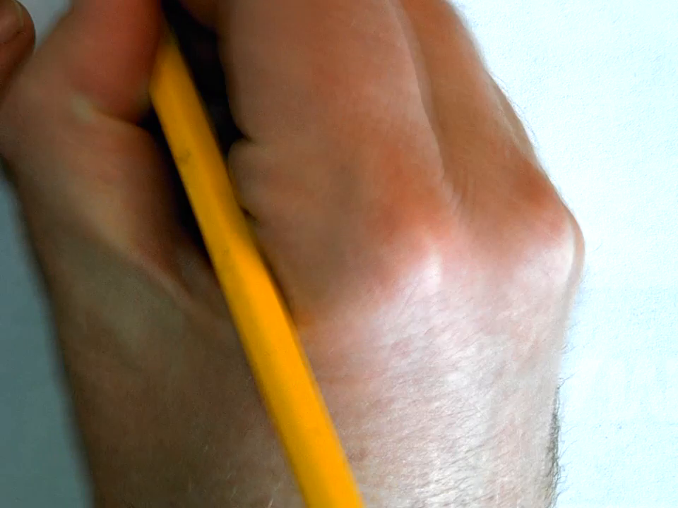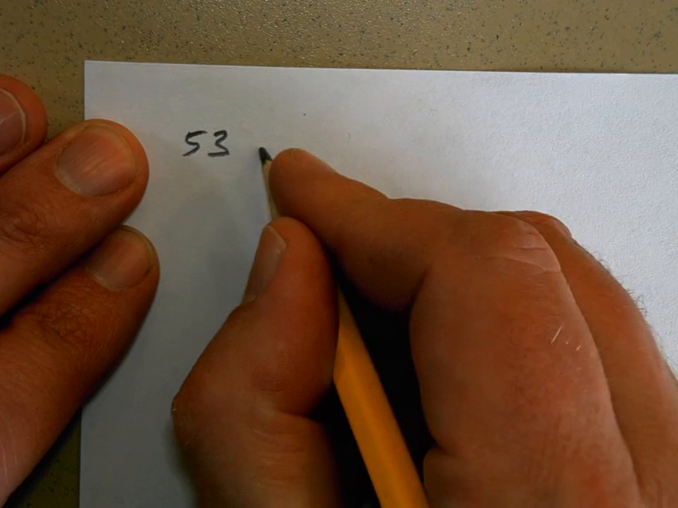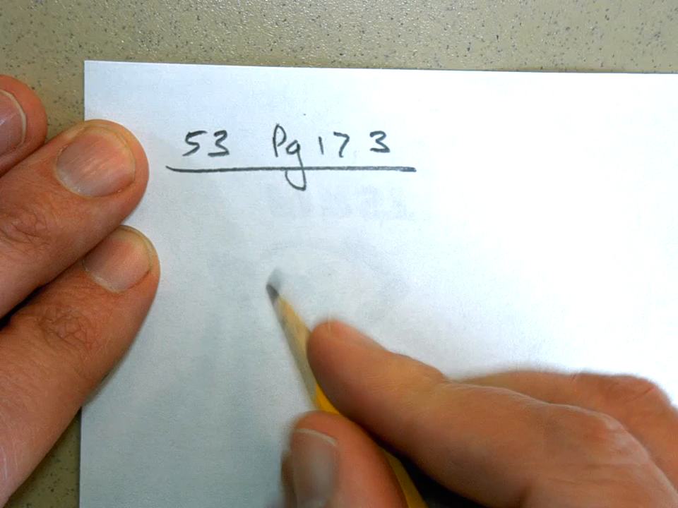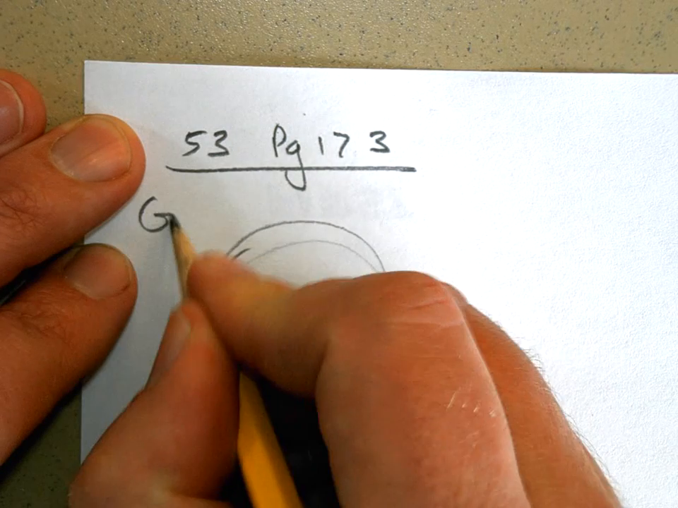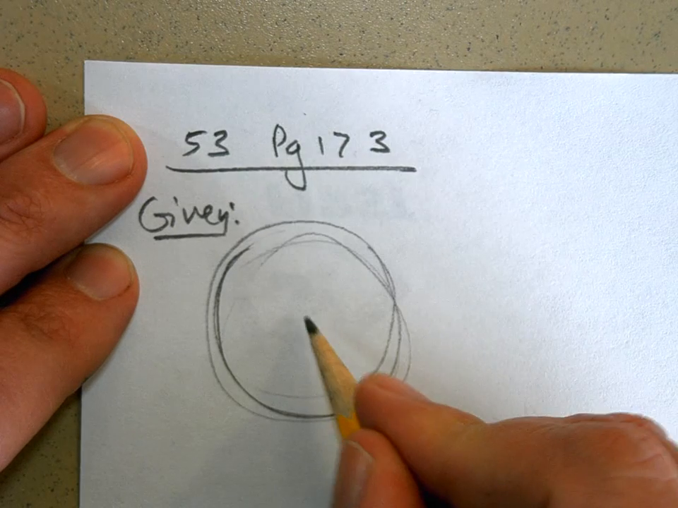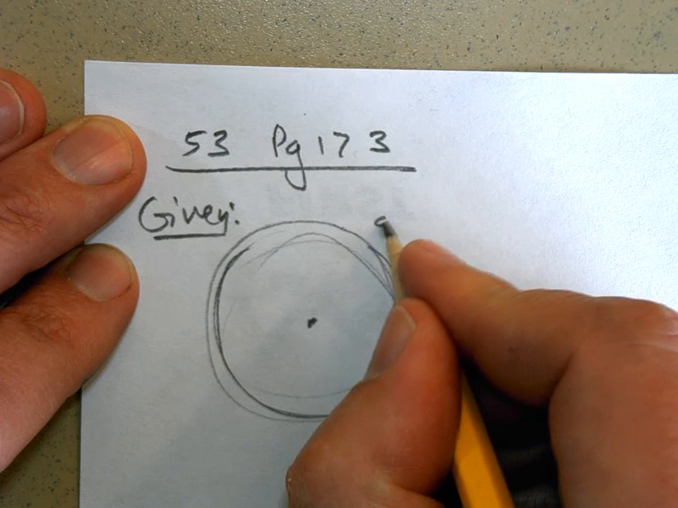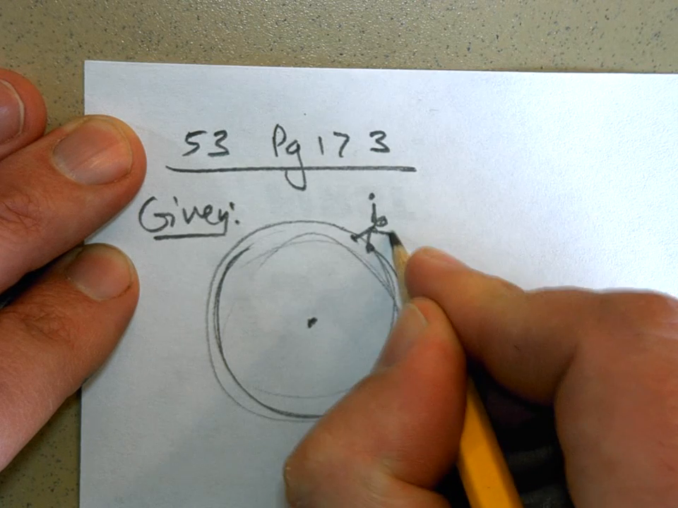This is number 53 on page 173. So here we've got the Earth. Let's look down on the Earth. This is what's given. We're looking down on the Earth from the North Pole. Here's the North Pole. And here's our person on the equator. We'll just draw him right here, standing on the equator. Obviously not drawn to scale.